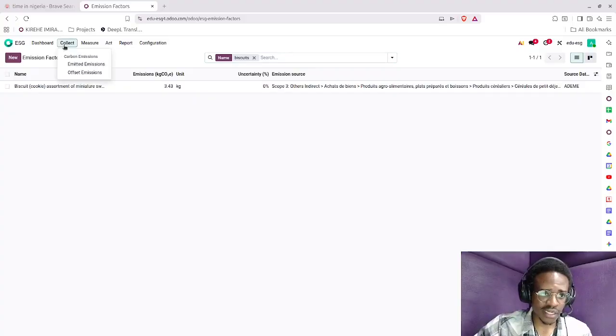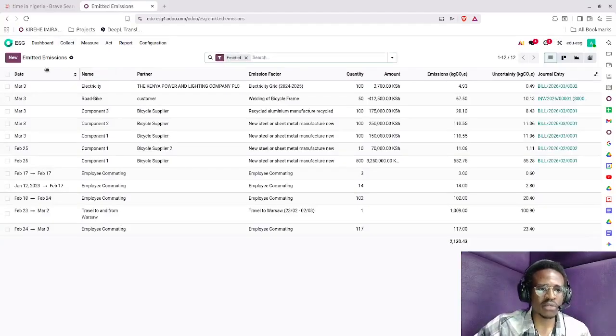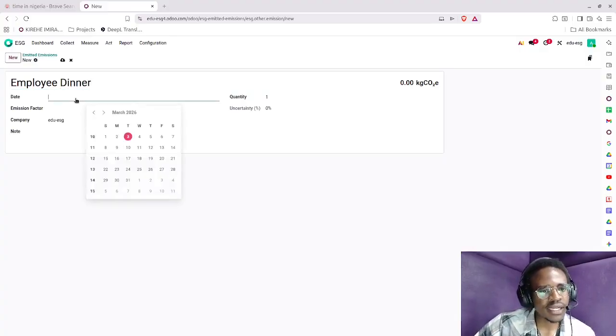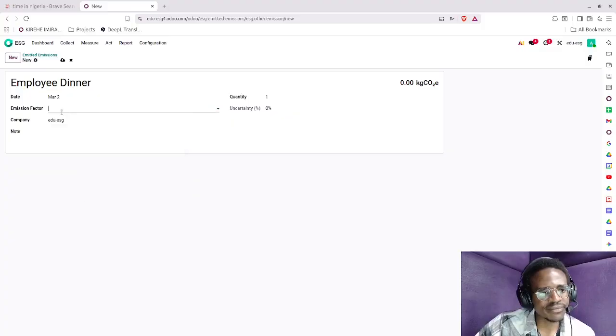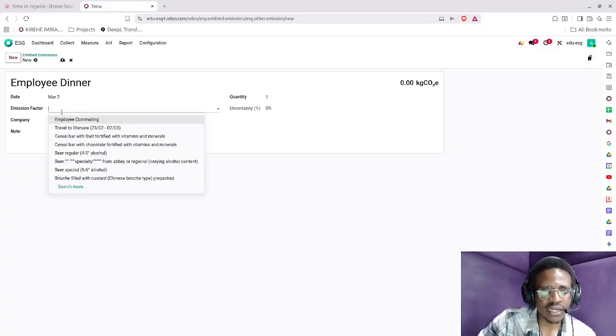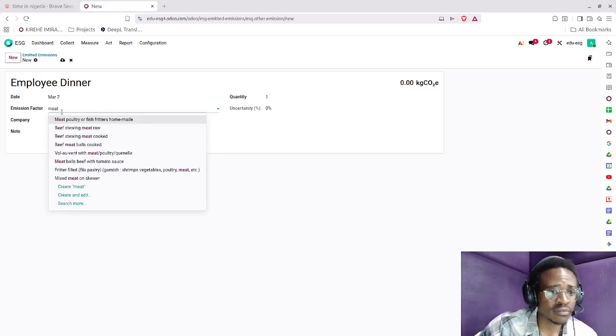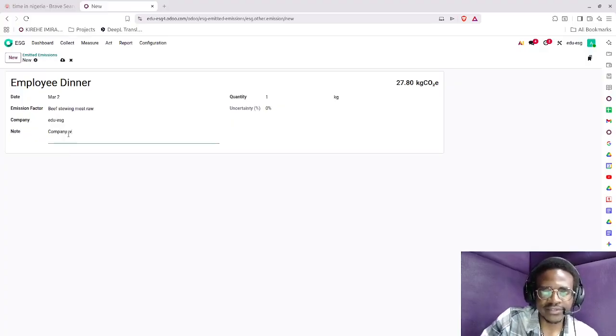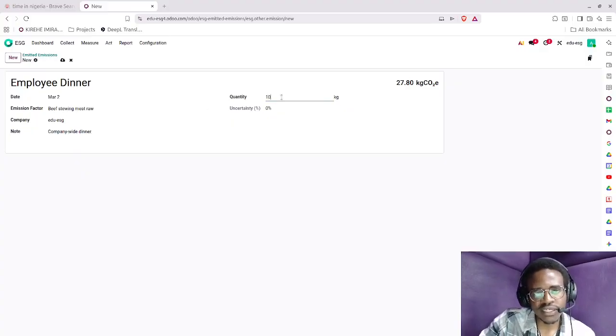So I'll go to collect and then to emitted emissions. Let's create new, and I'll say employee dinner, and I can select the date as Monday. Emission factor, I'm going to select meat, and the meat I'm going to take is beef stewing raw. I can say company-wide dinner. Quantity, let's say that was 10 kg of meat, and uncertainty, you can see 0.